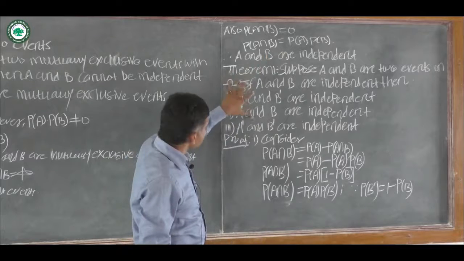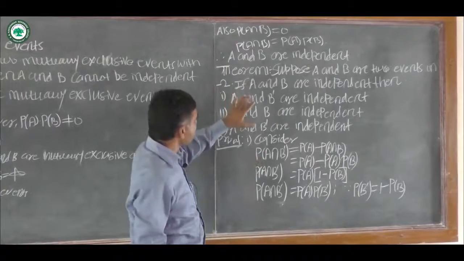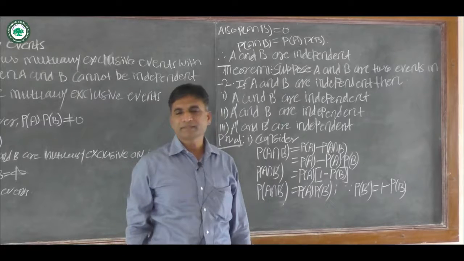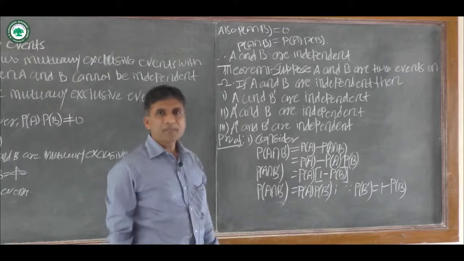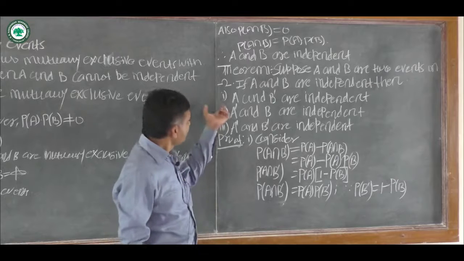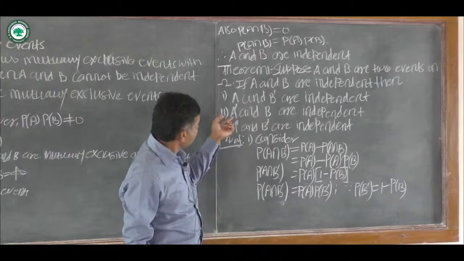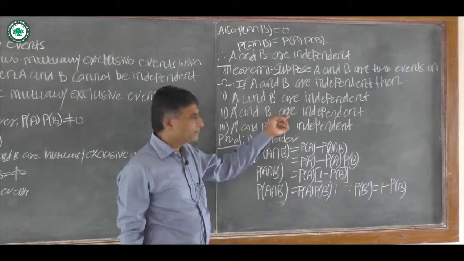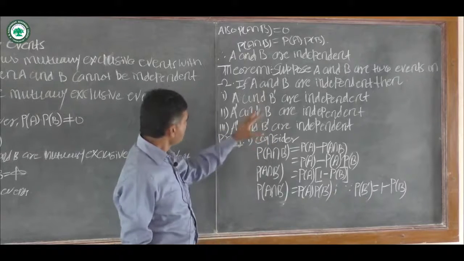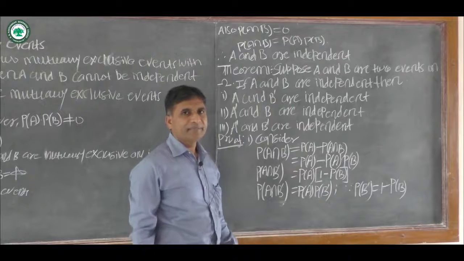Now we consider the theorem on the independence of two events. The statement is that, suppose A and B are two events defined on the sample space omega. If A and B are independent events, then A and B dash are independent, A dash and B are independent, A dash and B dash are independent. Now the proof of this theorem: we consider the first case, A and B dash are independent.